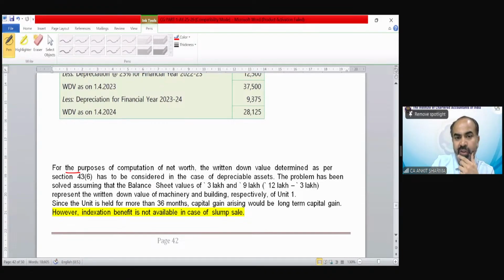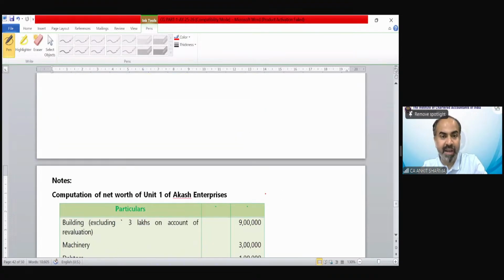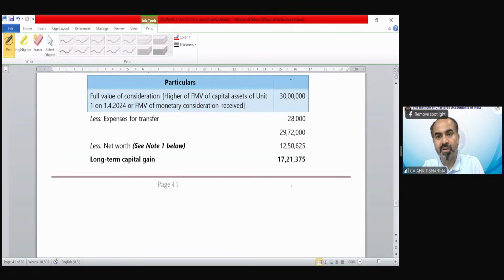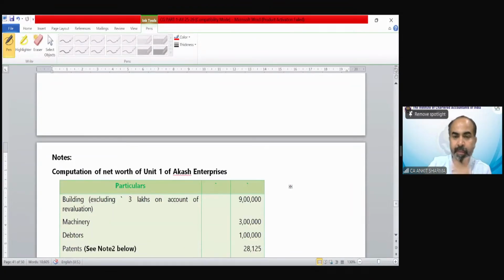You can see for the purpose of computation of net worth, the WDV as per section 43(6) has to be considered in the case of depreciable asset. The problem says that the balance sheet value of 12 lakh represents the WDV of the building of unit number 1, because the question says that 3 lakh rupees value has been on account of revaluation reserve. So we have to remove this value for the calculation of net worth of the unit.